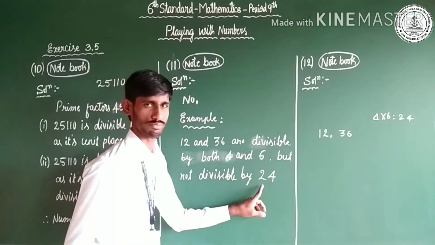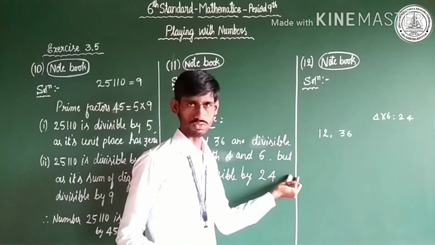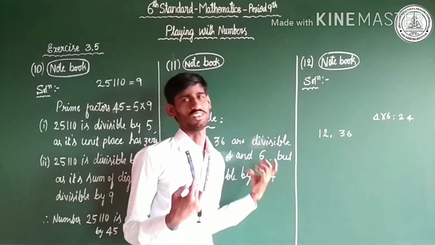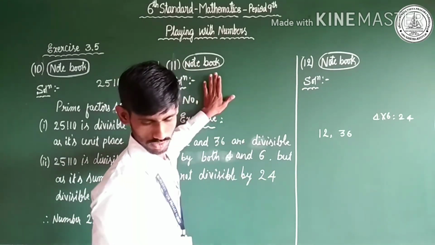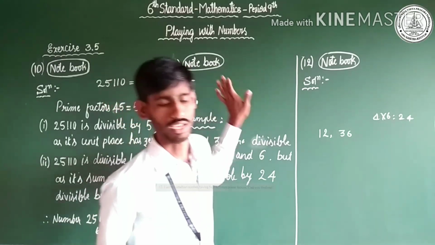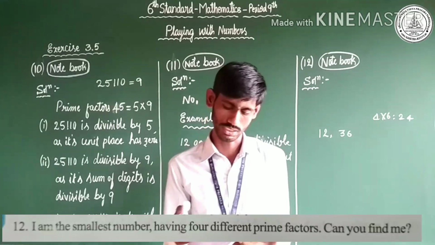I mean 24, how is it possible? 4 times 6 is 24. You may write 4 into 6 is equal to 24, otherwise you may write directly 24. No problem at all. This is question number 11. Let us move to question number 12. Last question in exercise 3.5.